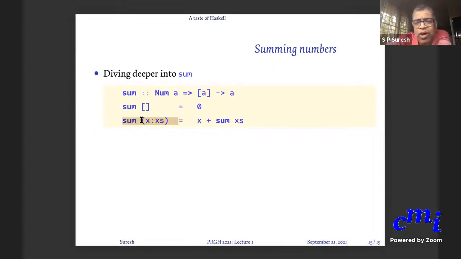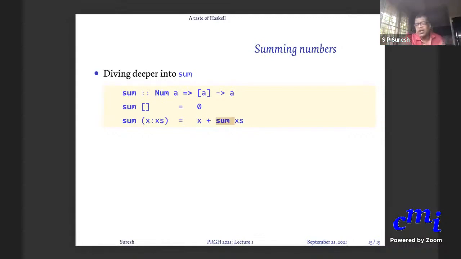This also illustrates something called pattern matching. You are saying that the input is either of two patterns: either the empty list, or some element followed by a list of other elements. In that case, all you need to do is x plus the sum function applied recursively on the rest of the list. This is the recursion. xs is a list; x is the first element of the list, and xs is the rest of the list, which will be another list.